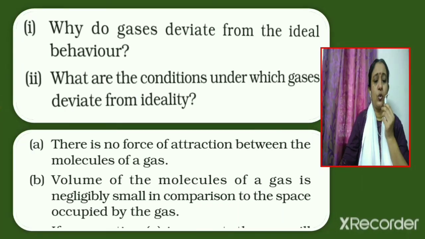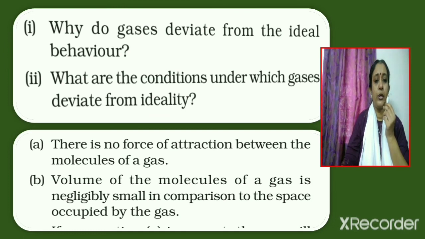So now we should know why gases deviate from the ideal behavior and what are the conditions under which gases deviate from ideality. Deviations from ideal behavior are mainly due to two wrong assumptions made in the kinetic molecular theory of gases. The first one is that there is no force of attraction between the molecules of a gas. We cannot say that there is no force of attraction between the molecules of a gas. So this is a wrong assumption.